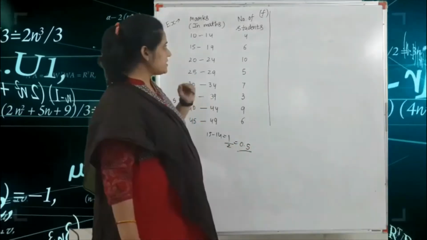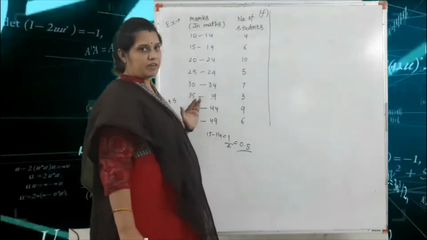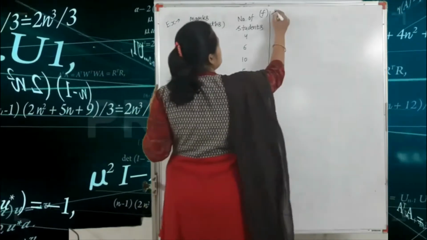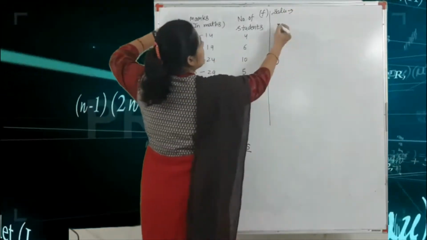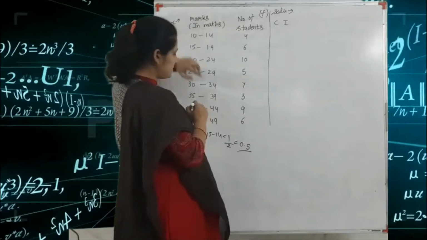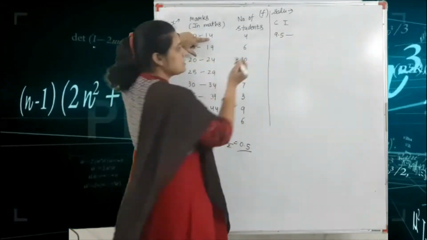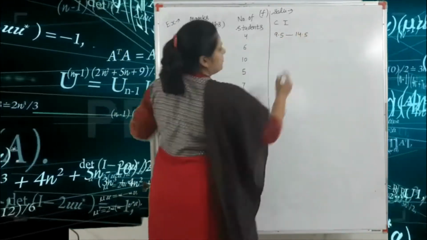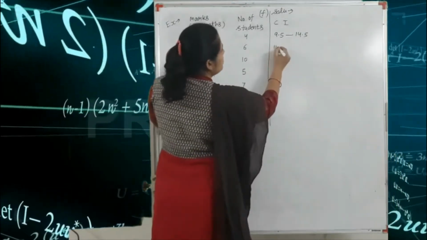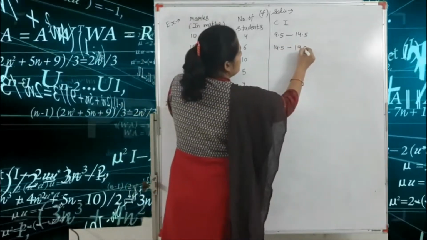So you subtract 0.5 from all the lower limits and add 0.5 to the upper limits. The solution is the class interval: 10 minus 0.5 means 9.5, and 14 plus 0.5 means 14.5. For the next one, the lower limit 15 minus 0.5 means 14.5, and 19 plus 0.5 means 19.5.